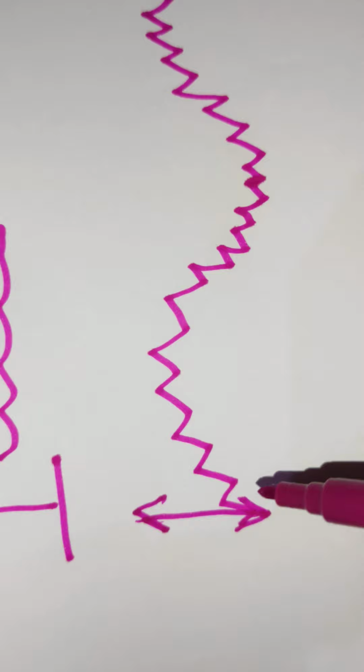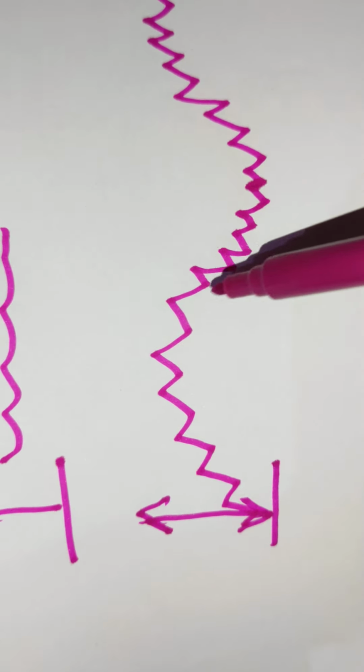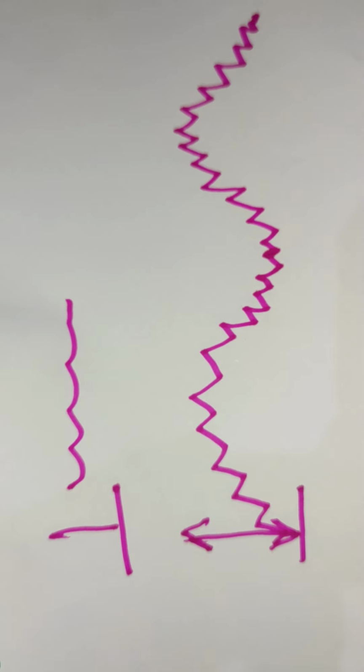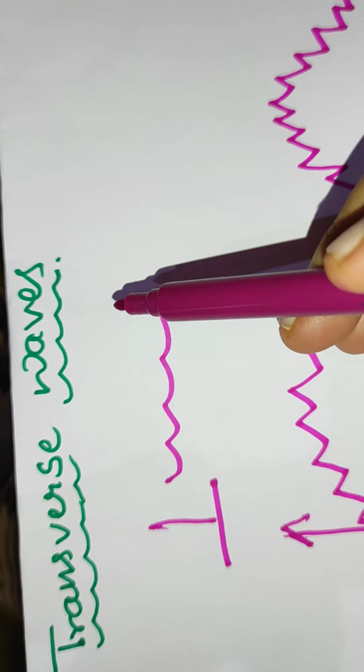This means the disturbance occurs perpendicular to the wave propagation. Such types of waves are called transverse waves.